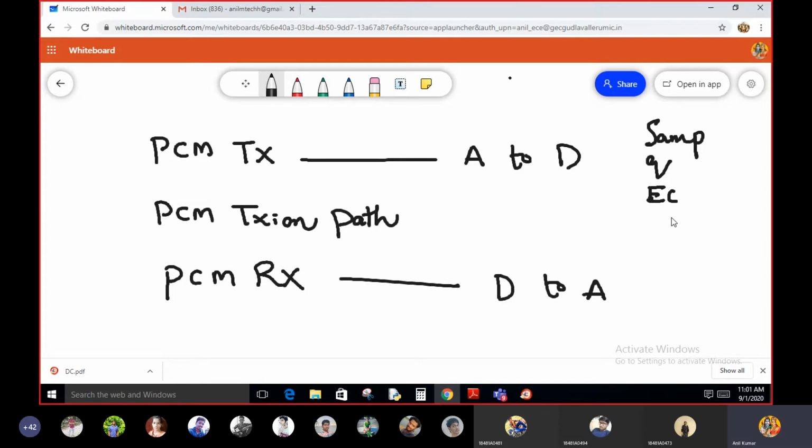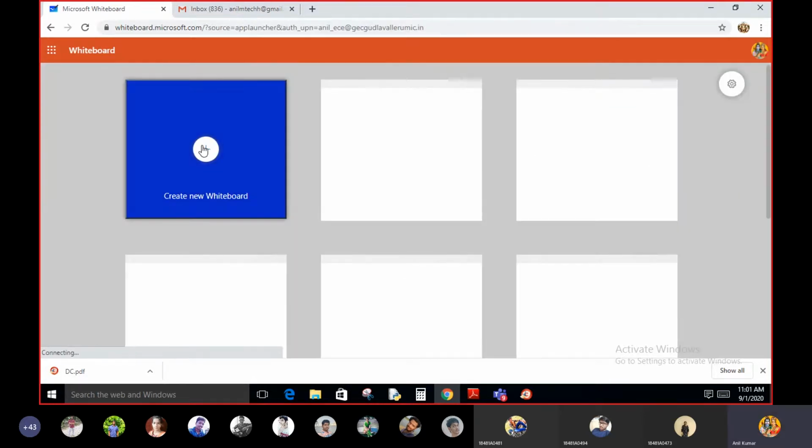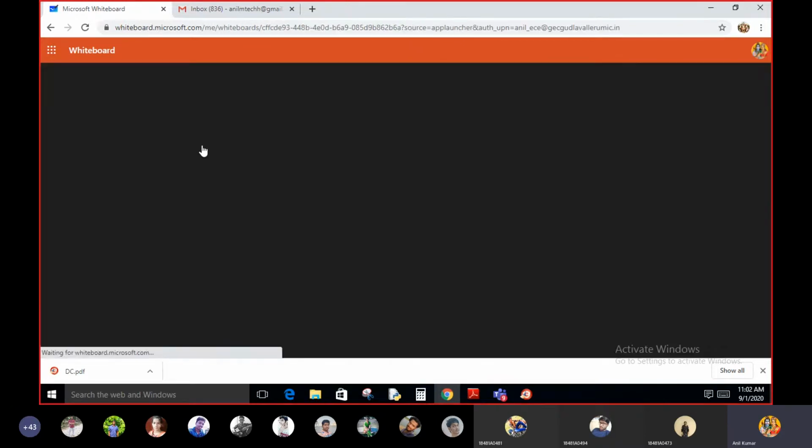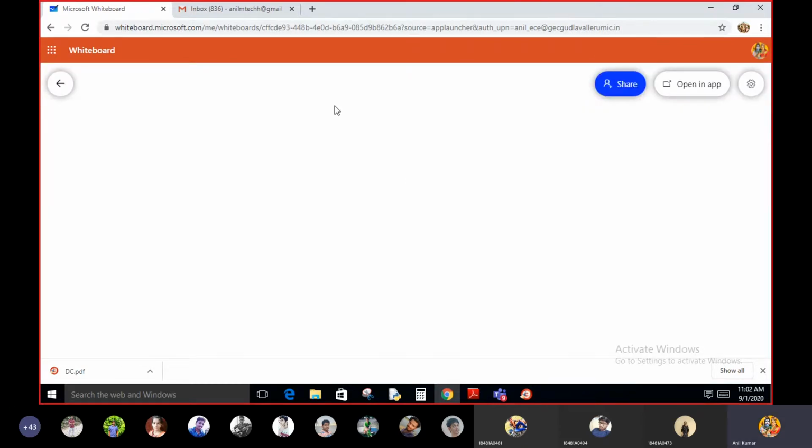How an analog signal is converted into a digital signal, we have already seen in the various steps of the PCM transmitter. Now, in today's class, I'm going to derive the equation for PCM bandwidth, which is nothing but the transmission bandwidth required to transmit the PCM signal.